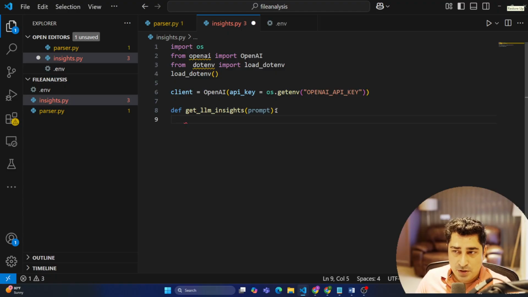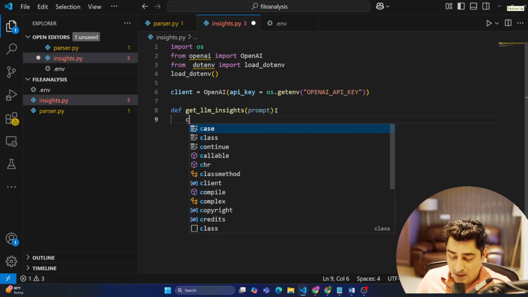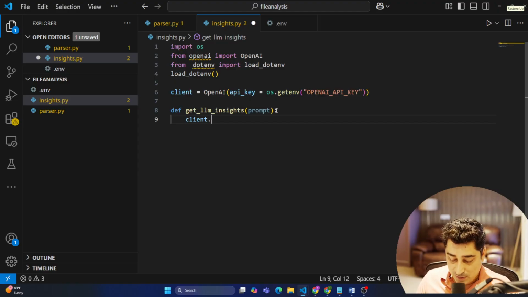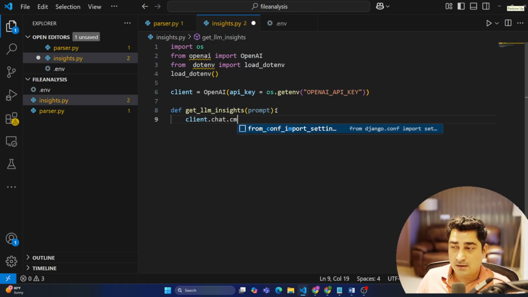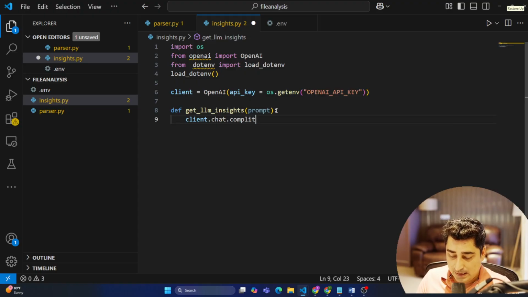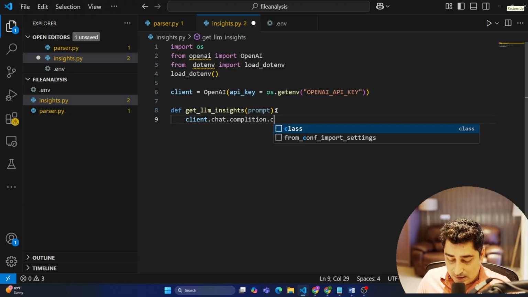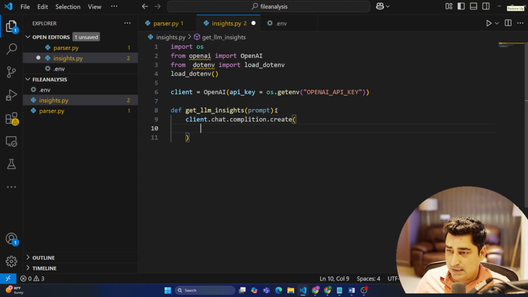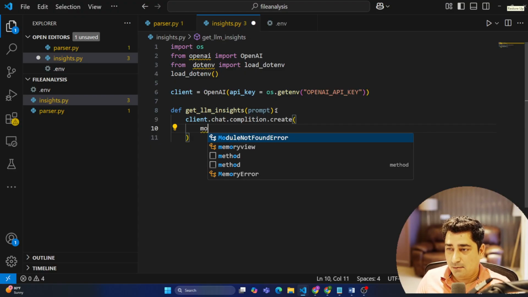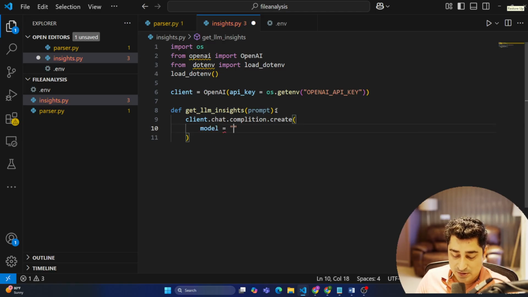To do that, I'm going to use the OpenAI client over here, because at the end of the day, I'm going to pass my data into OpenAI. So here I can write client.chat.completions.create. This is how we generally call OpenAI. Now this is going to create, eventually, the request where I will be able to send data and get the response. Here I have to define a model, so model equals, I'm going to say try to use GPT-4 in terms of models, and then try to send a message.